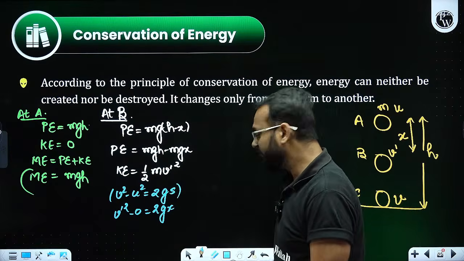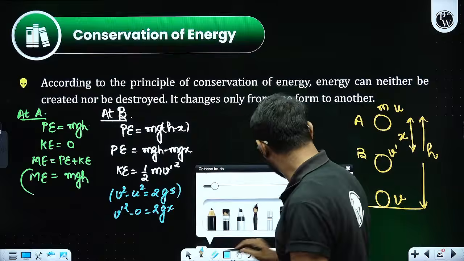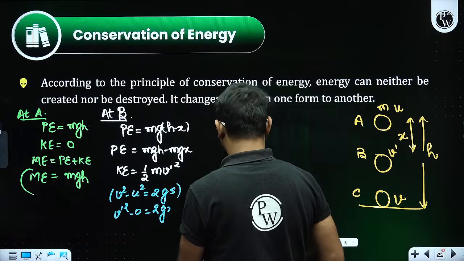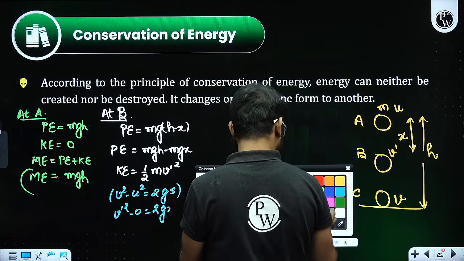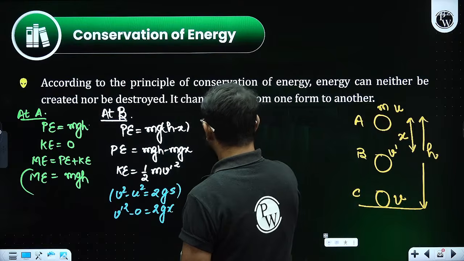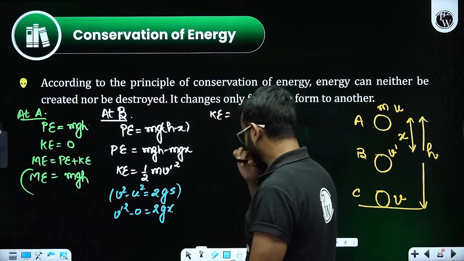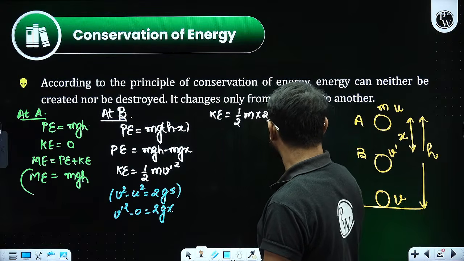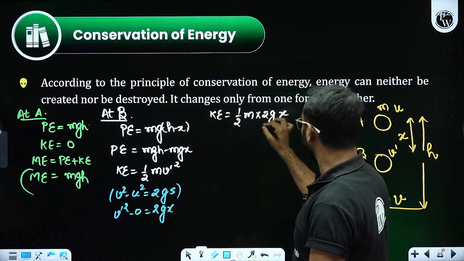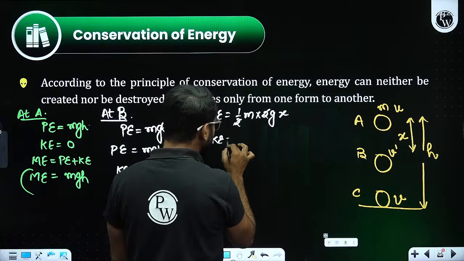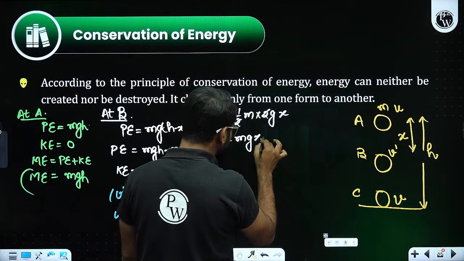Let's put the value of v dash square in the above equation. What are we going to get? We will get kinetic energy as 1 by 2 mass multiplied by 2gx. 2 and 2 cancel. Kinetic energy at point B is going to be mgx.